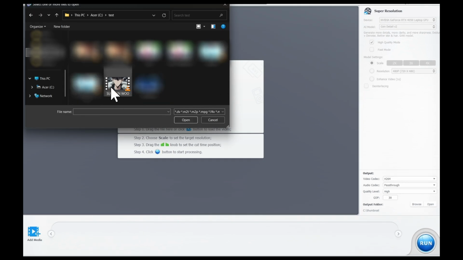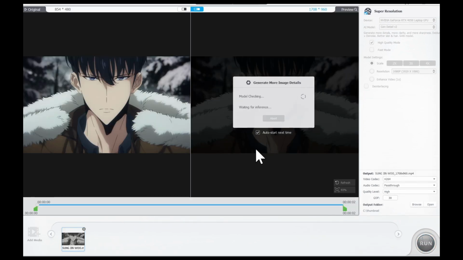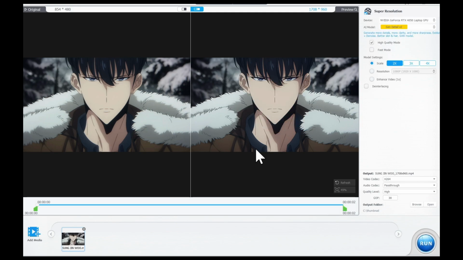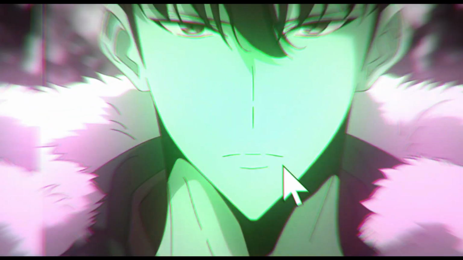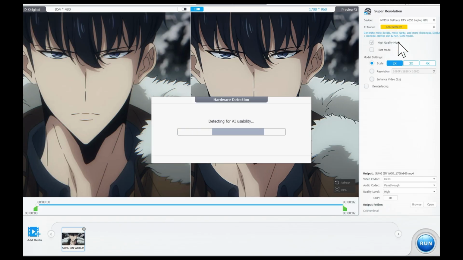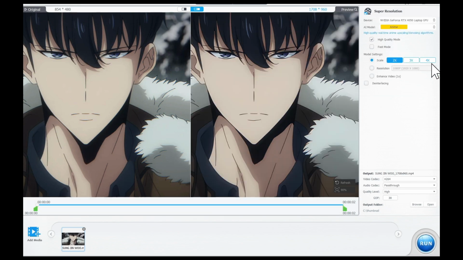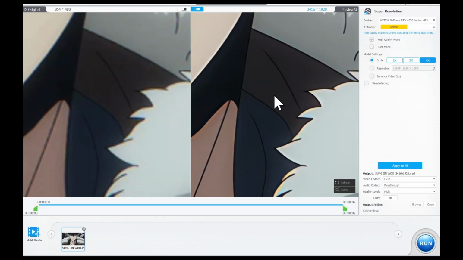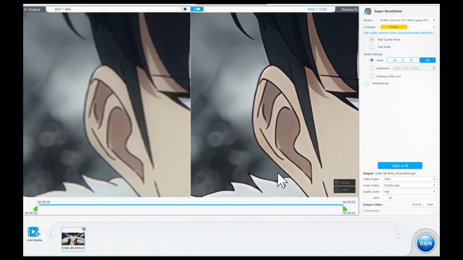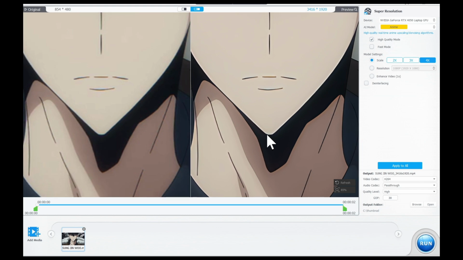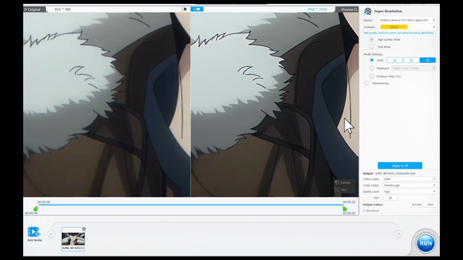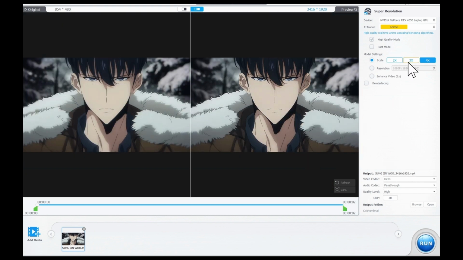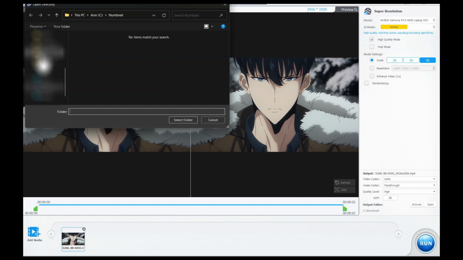Next, let's try another footage. Just follow the same steps as before and add the video to the project. Apply the settings you prefer. Look at the difference. The quality improvement is like comparing Sung Jin Woo from Season 1 to Sung Jin Woo from Season 2. Now, just render the video. And here's the difference between before and after.